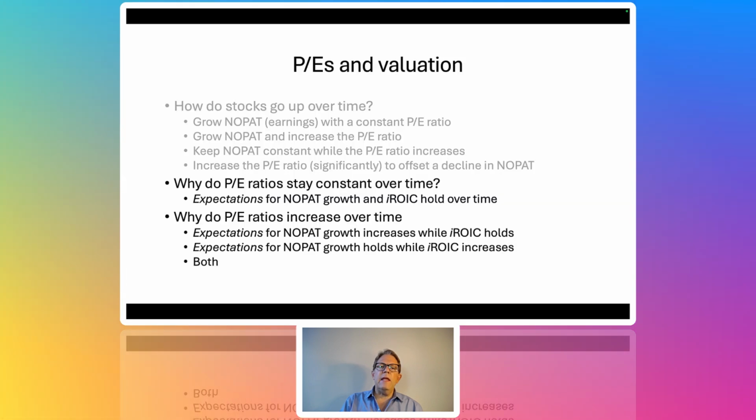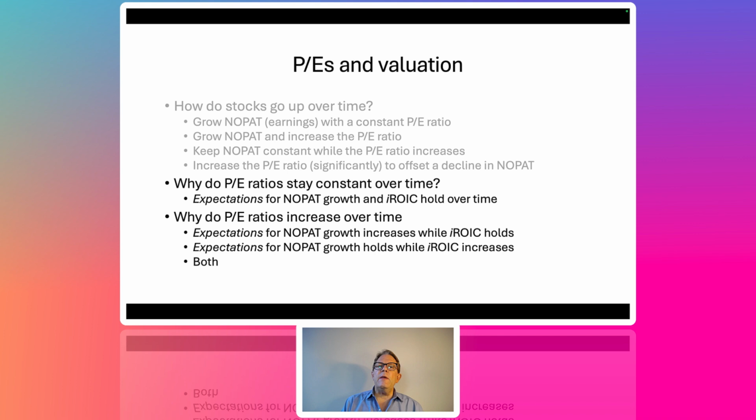Then you ask yourself the next question, which is really 3, I guess 4, following the first 3 comments: why do PE ratios stay constant over time? In our first case, we said grow NOPAT earnings with a constant PE ratio. So under what conditions would the PE ratio stay constant over time?